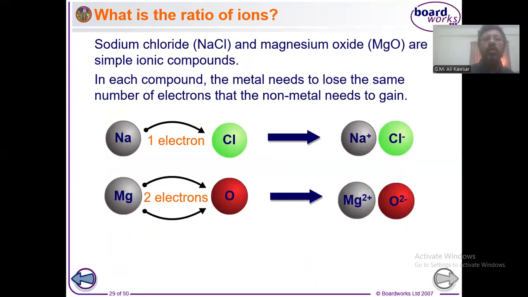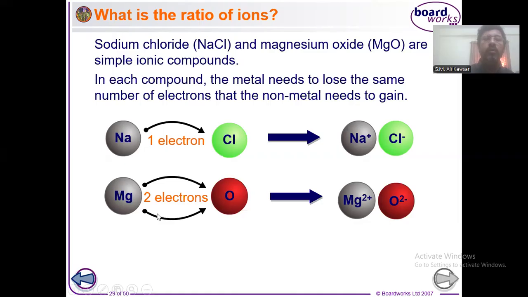Okay, here you can see that in the first example, one electron of sodium is lost and that electron is gained by chlorine. So NaCl is formed. So here the combining ratio is 1:1.